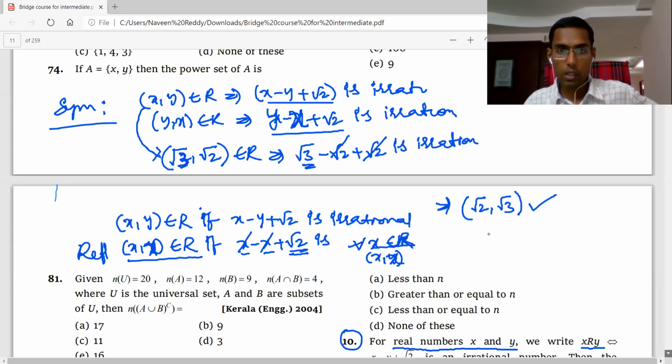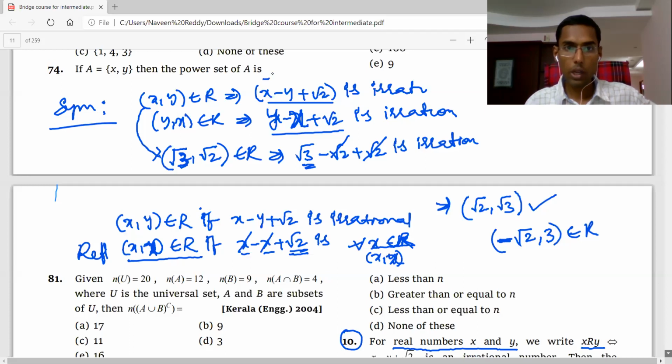So what we can take is here. I'm taking like this: (minus root 2, 3). This belongs to R. Why does it belong to R? If you put minus root 2 plus 3... Acha, this is plus, yeah, plus.